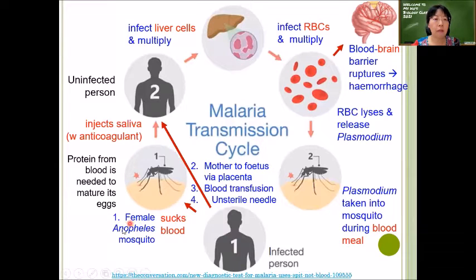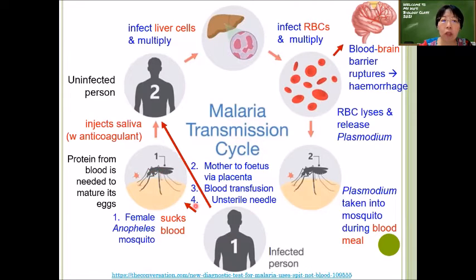the majority is female Anopheles mosquito will suck the blood from this person. So when they suck the blood, the red blood cells which contain the Plasmodium will all be sucked into the gut of the mosquito already. Okay, so from the gut of the mosquito, the Plasmodium will then migrate to the salivary gland of the mosquito.